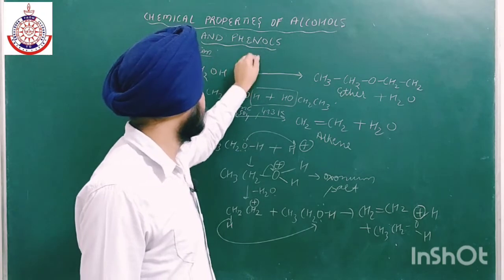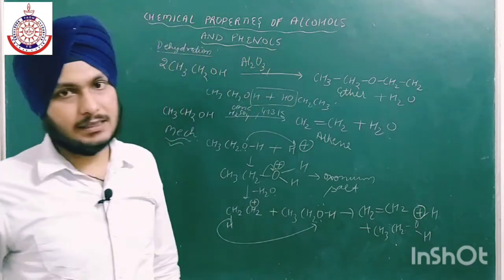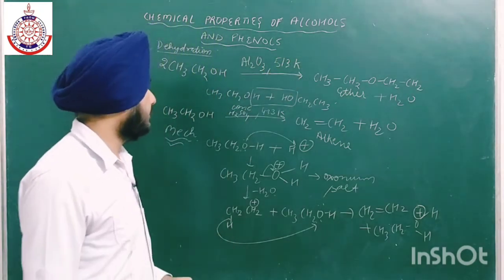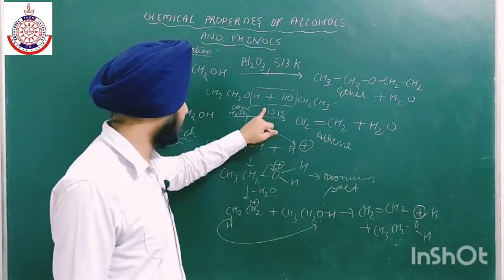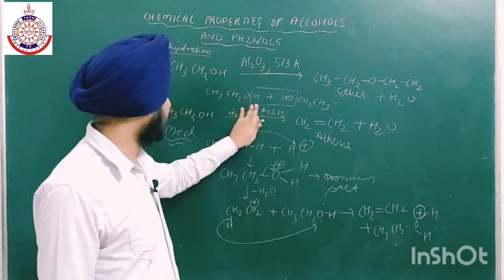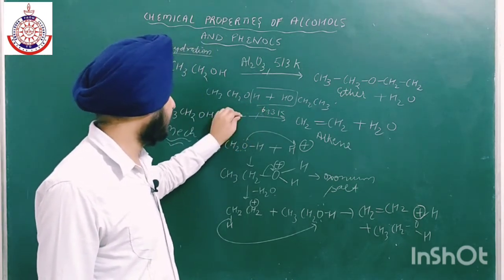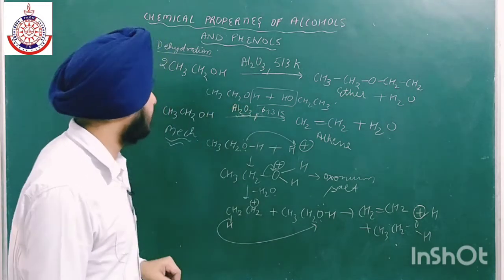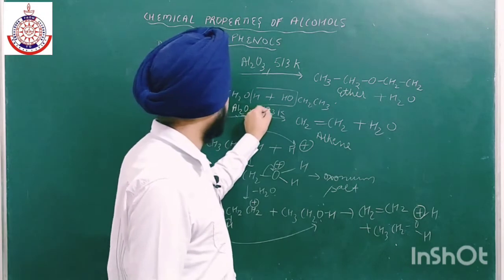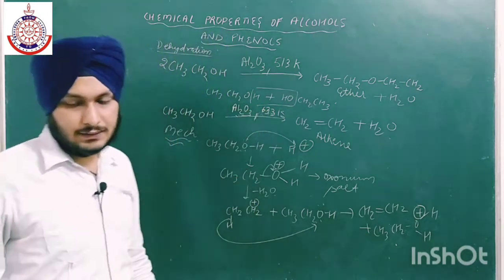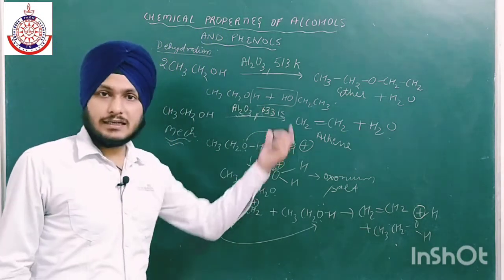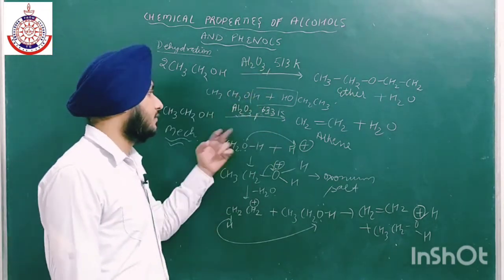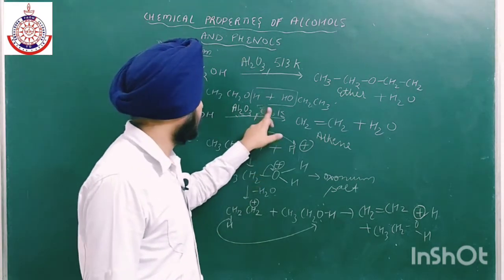You have to write this reaction separately in your notes: if we take Al2O3, then ether formation takes place at about 513 Kelvin, and alkene formation takes place at 633 Kelvin. In the earlier case we increased the temperature by 20 degrees, but in case of Al2O3 we have to increase it by 120 degrees.